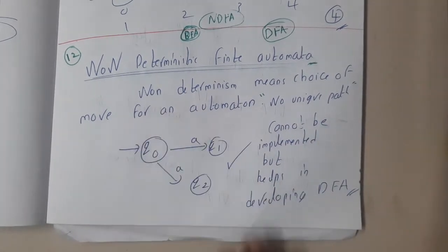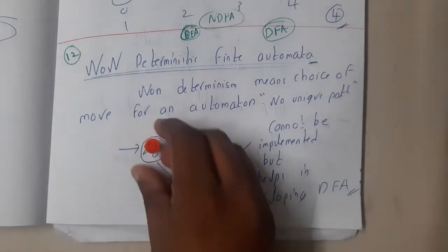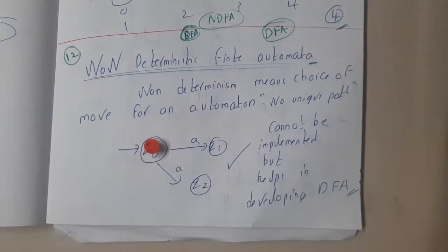Can our system implement this? If I tell the system to go from Q0 using A, it will ask where should I go, since it has two options. It doesn't know where to go. That is the reason why these types of systems cannot be executed directly by our CPU.